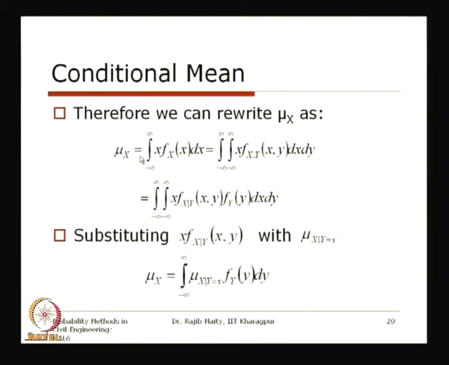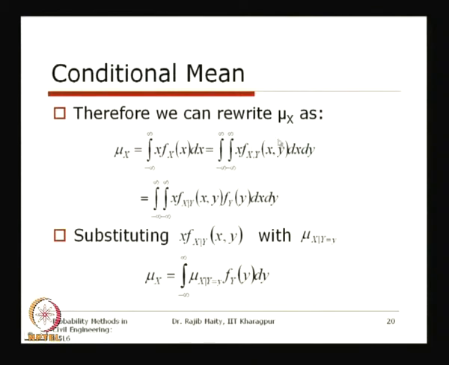Now, with mu x equal to this, we can replace f x with the joint density integrated with respect to y, so that we get the marginal. So f x is replaced with the integral of f x y dy over the entire range.